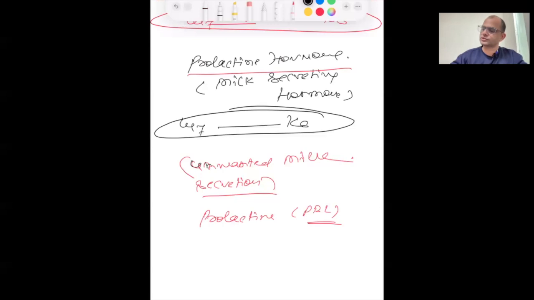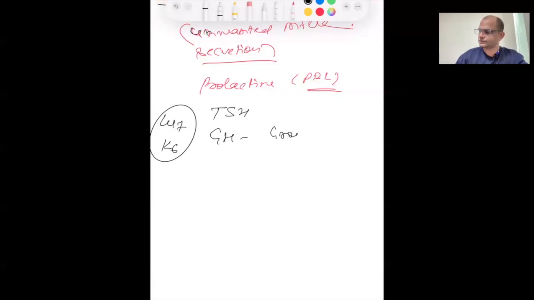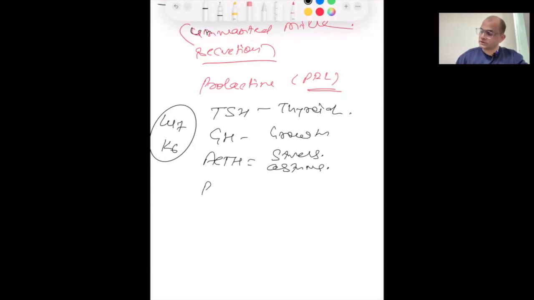So now you understood. So remember this. Lung 7, kidney 6 combination is one of the great combinations for thyroid, for growth, GH growth, for stress hormone or the asthma I told you, for the milk hormone, for the milk secretion, and what else?